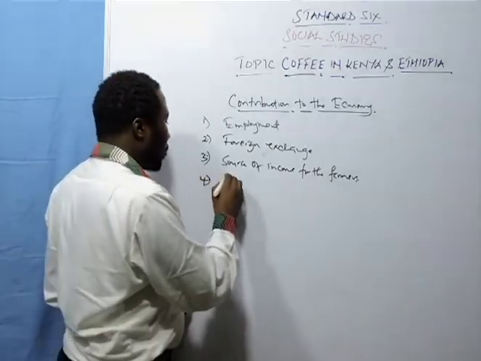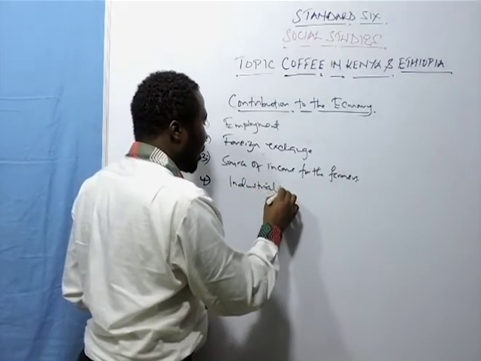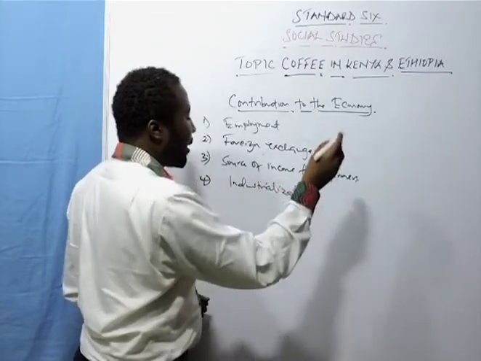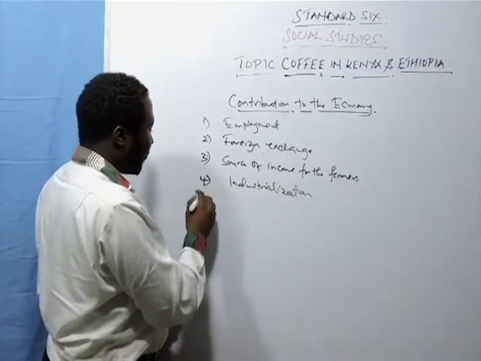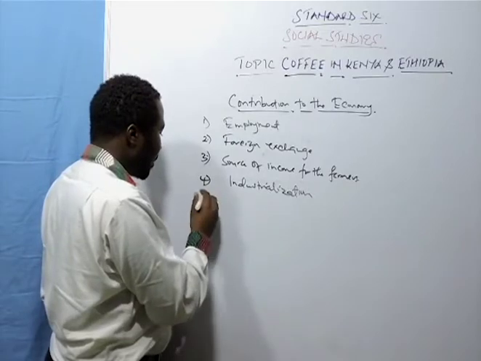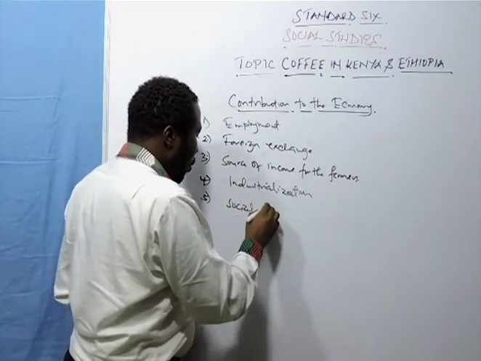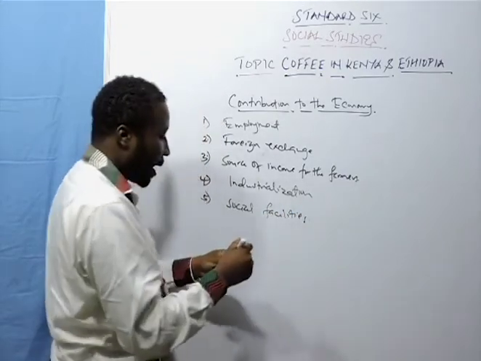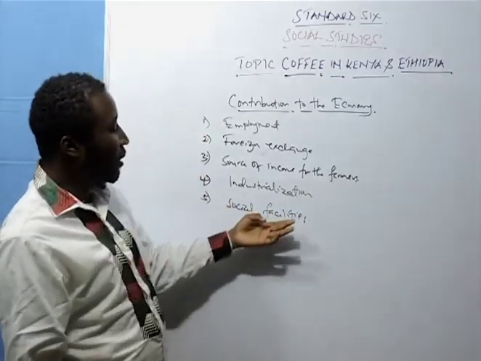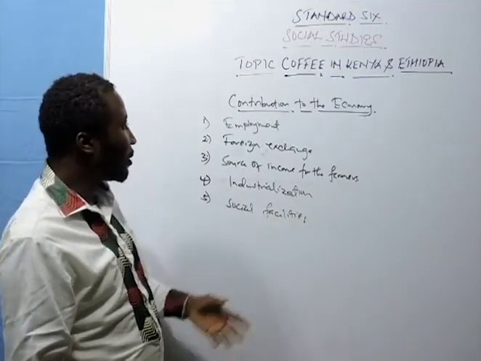Number 4, it is able to bring what we call industrialization, whereby most industries are able to come up due to coffee, whereby we have the coffee boards, coffee cereals. Number 5, we have been able to get what we call social facilities. Right now, when you go where coffee is grown, you find the road network is good, and communication and transport systems are well enhanced.